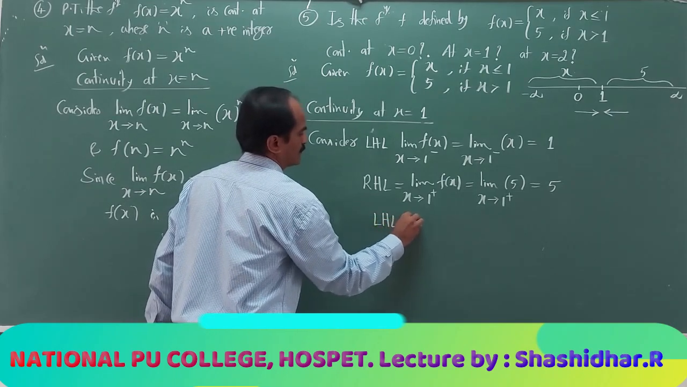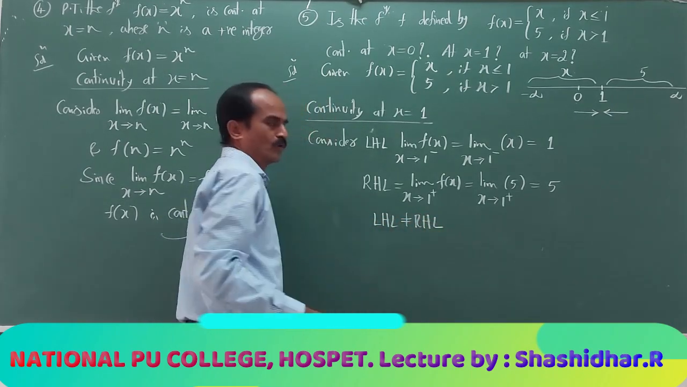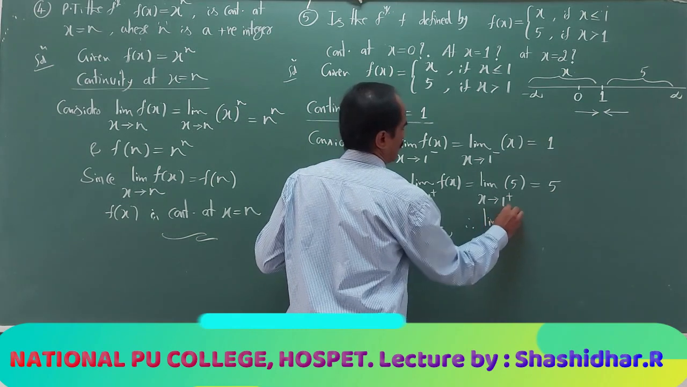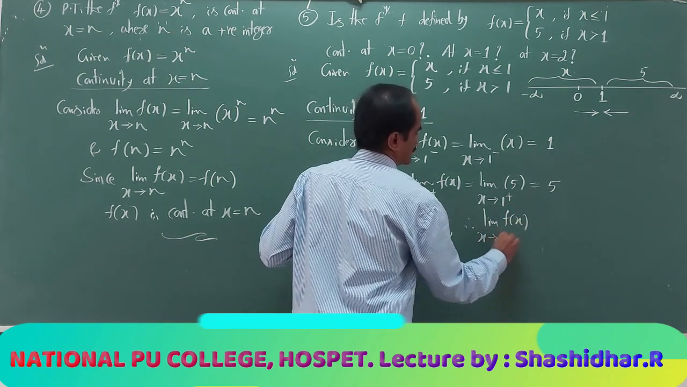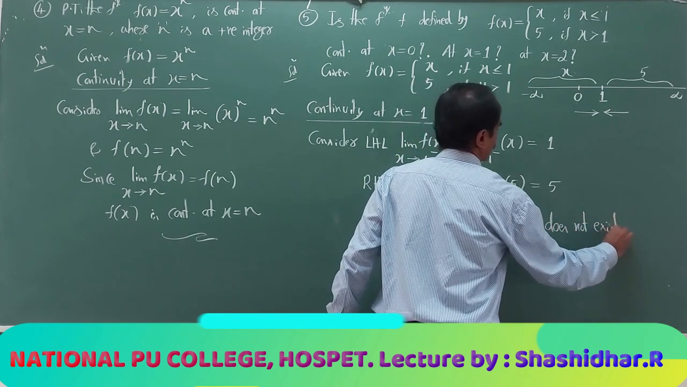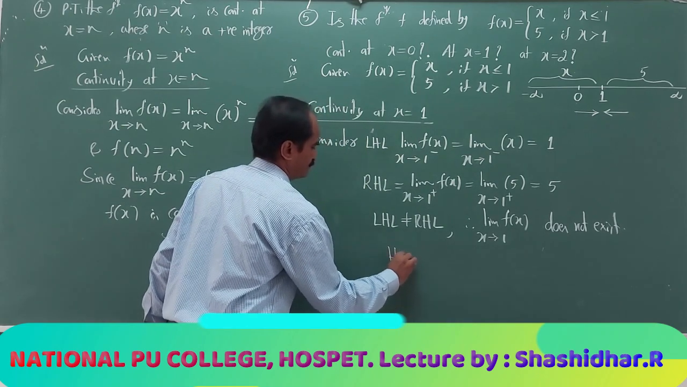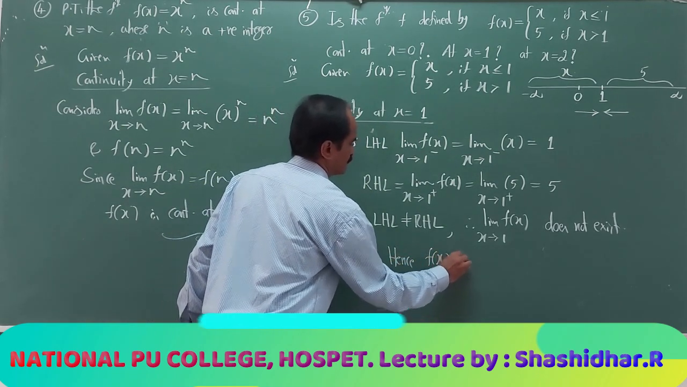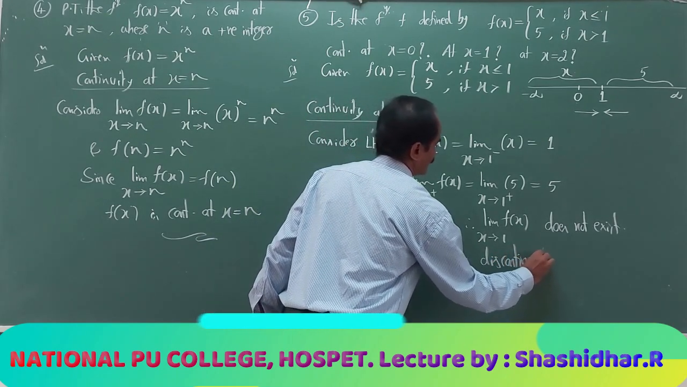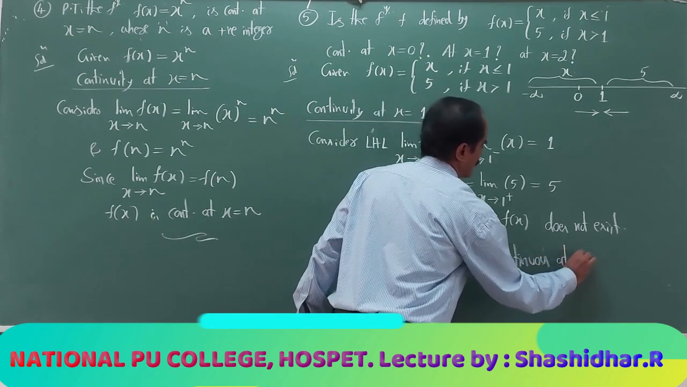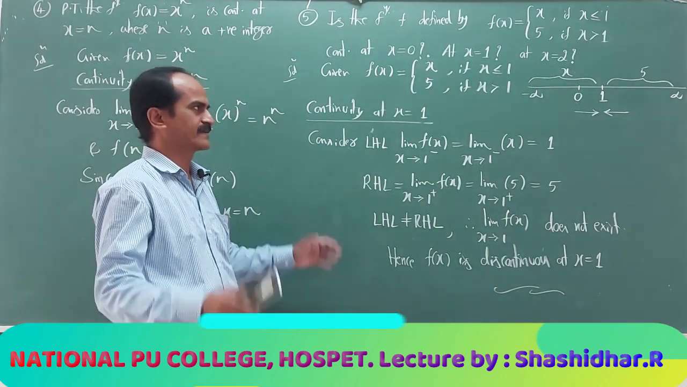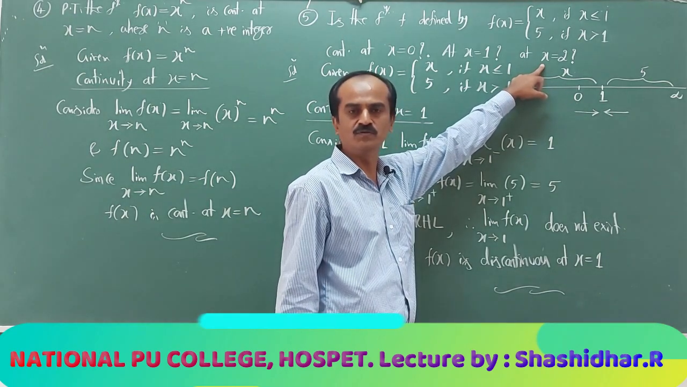So LHL is not equal to RHL. No need to find a function value. The limiting value does not exist. You write therefore, the limit of f of x as x tends to 1 does not exist. Hence, f of x is discontinuous at x equal to 1. I hope with this idea you can answer at x equal to 2.